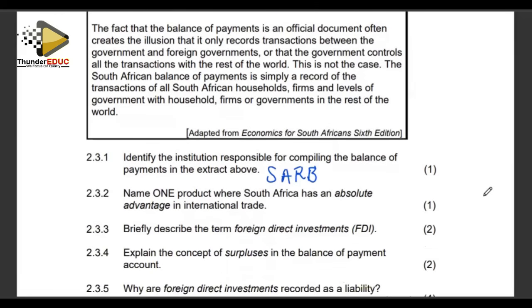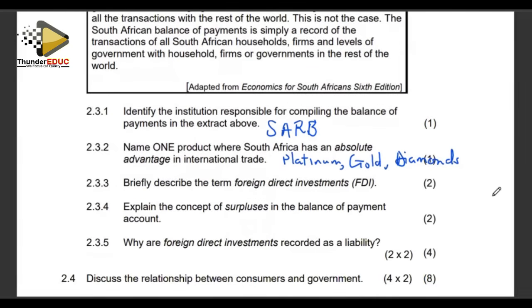Right, South Africa has got an absolute advantage in platinum. It also has an advantage in gold, and it also has an advantage in diamonds. Those are areas where South Africa is good and has an advantage over other countries. It has plenty of those resources compared to other countries. It can produce those resources and have them at their disposal.